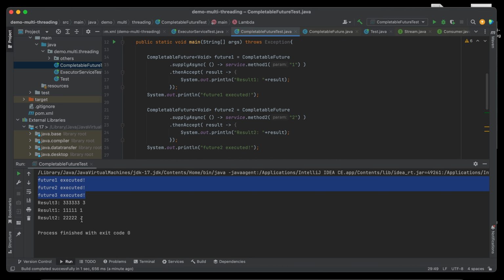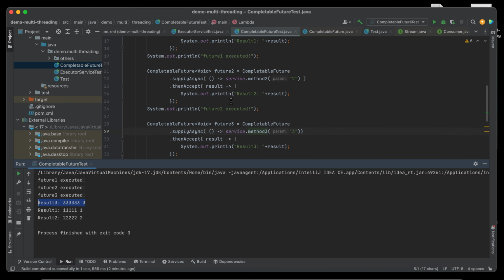And this is the evidence, right? Method 1 executes first, but here you see the result, even though it executes first, it finishes after the third method, method 3, right?